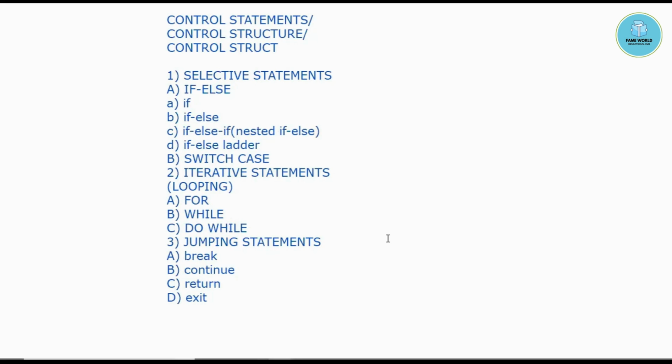First of all, I am going for the program of if else. When we are talking about normal if, that means we have an if condition but we do not have an else condition. But in if else, we will have both conditions. So let me explain the syntax first.